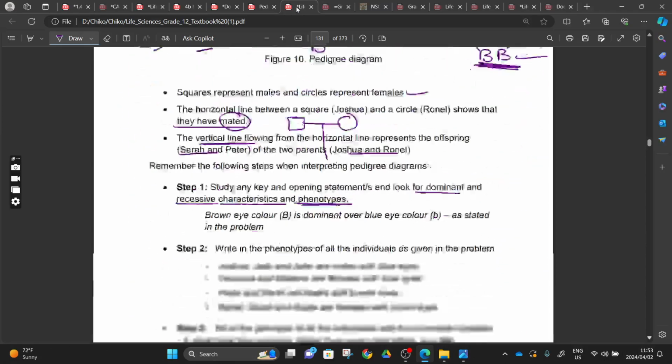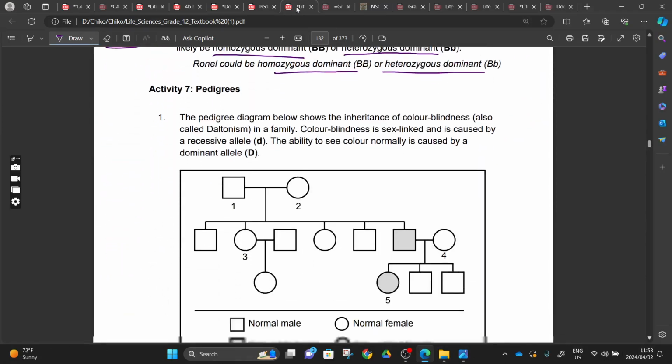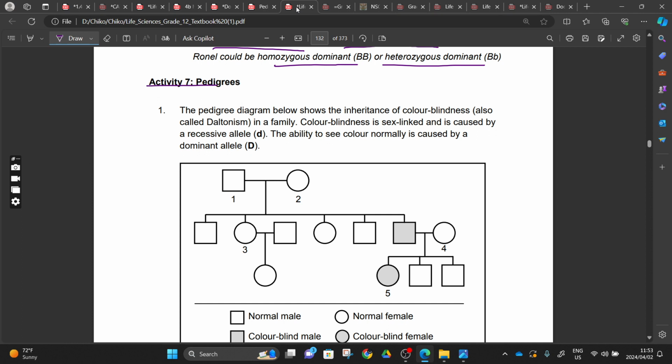So, okay guys, we can move on now to our activities. Activity 7, this one I gave you as homework, right? And now we are going to do it as a correction. This is our class, guys. If we go like this, I promise you corrections.